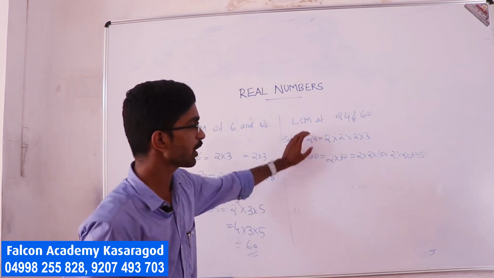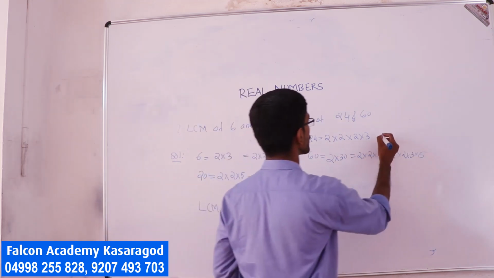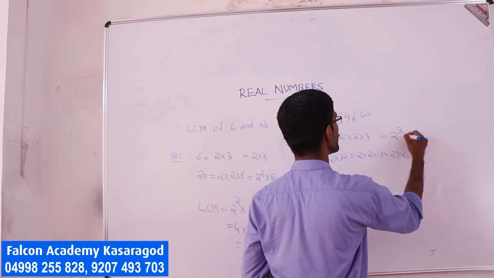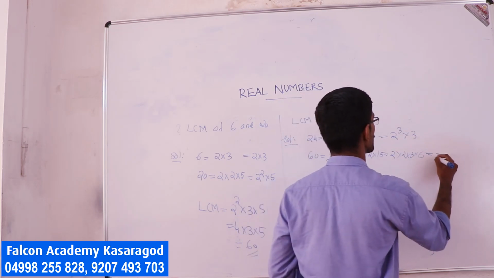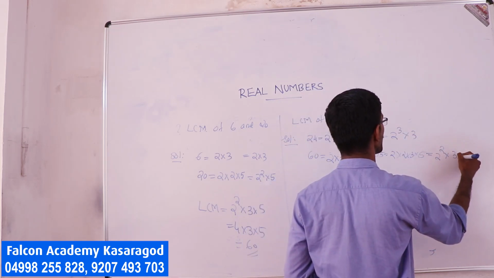Thus, I got the representation of 24 as 2 raised to 3 into 3, and 60 as 2 raised to 2 into 3 into 5.